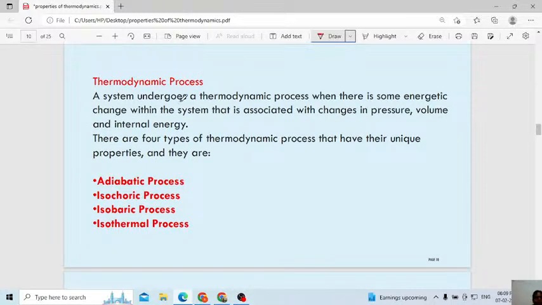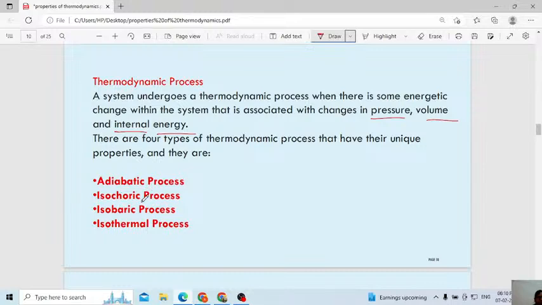Thermodynamic process. A system undergoes a thermodynamic process when there is some energetic change within the system that is associated with change in pressure, temperature, volume and also internal energy. Already I told you, when I am explaining the thermodynamic process, that they will get affected by our environment. There will be a change in pressure, volume and also internal energy. If you consider any object, that object has its own energy, internal energy. Then there are 4 types of thermodynamic process.